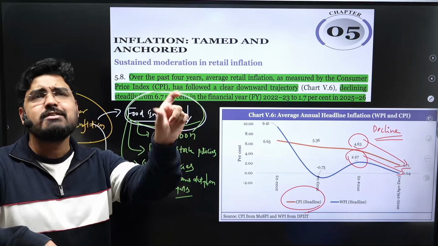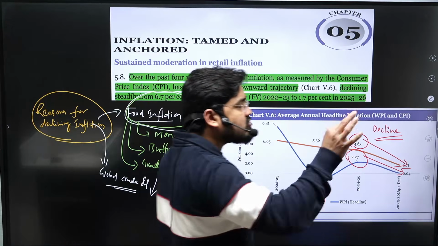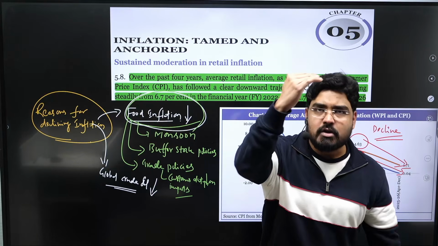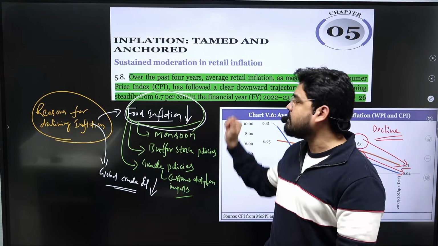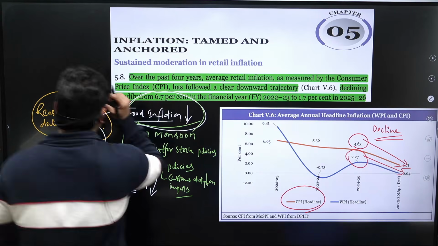So any change in the global crude oil would have a direct impact on the prices of petrol and diesel in the Indian economy. So when the petrol and diesel prices have come down, that would have a direct impact on the overall CPI. So this is another impact.